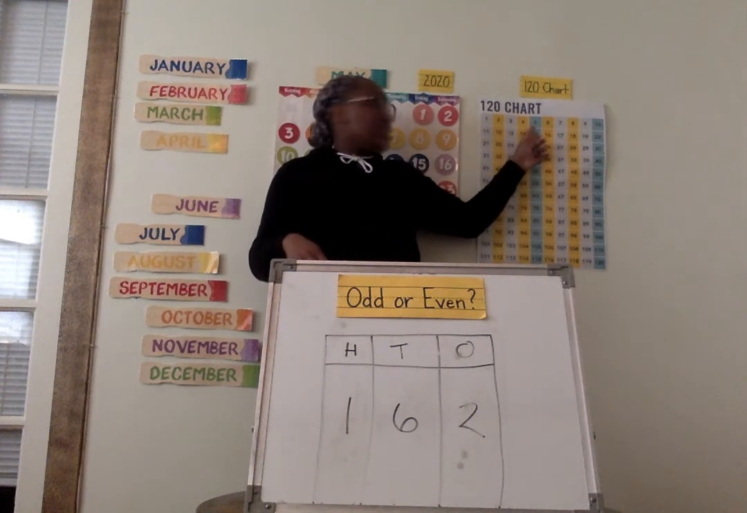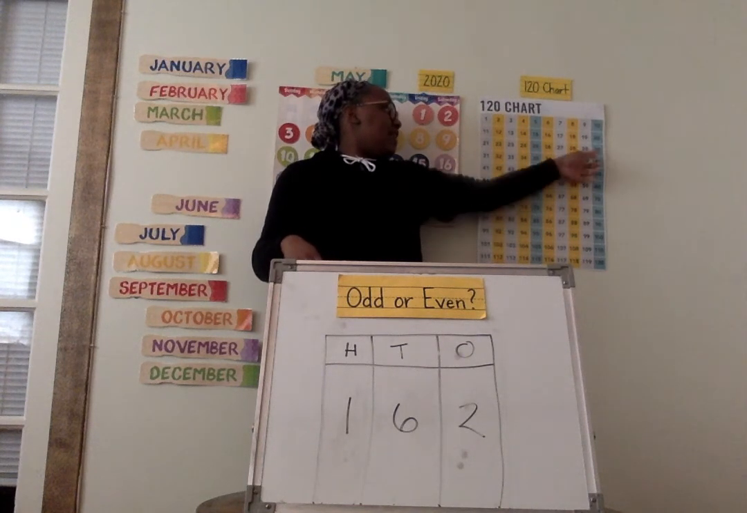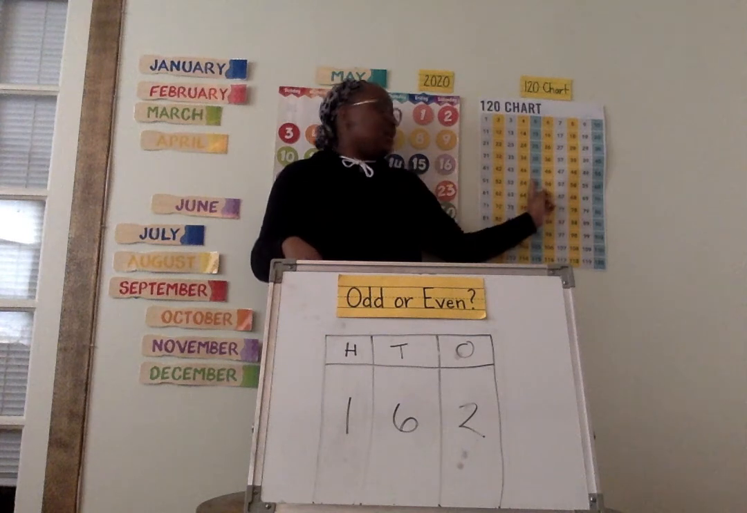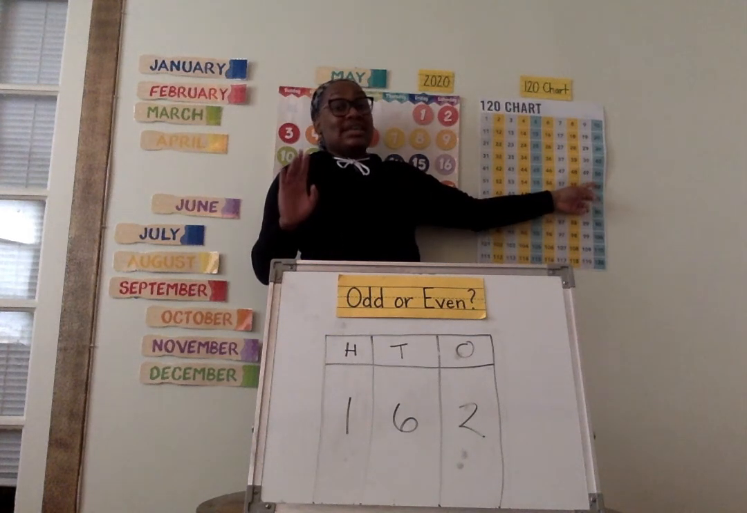Let's count by fives. Get ready. 5, 10, 15, 20, 25, 30, 35, 40, 45, 50, 55, 60. Ooh, now let's count by twos, starting at 60.